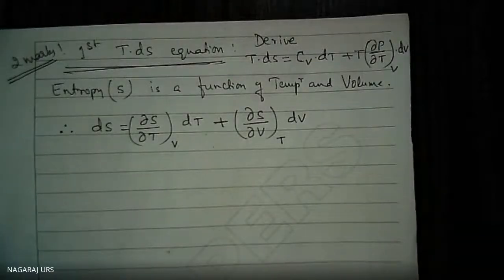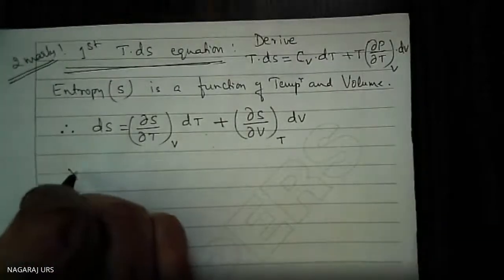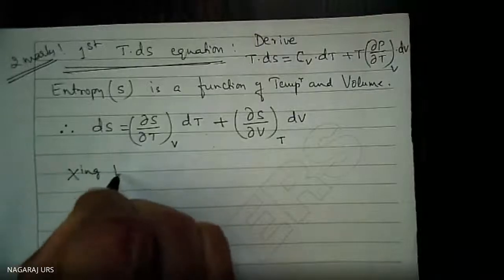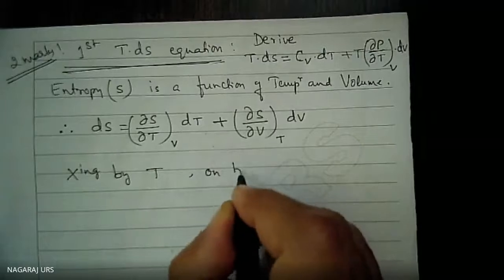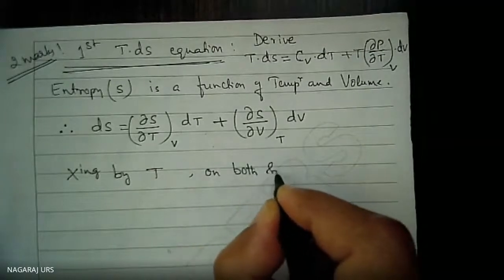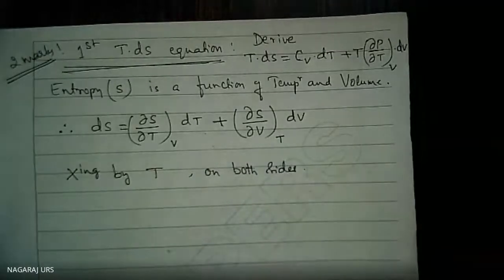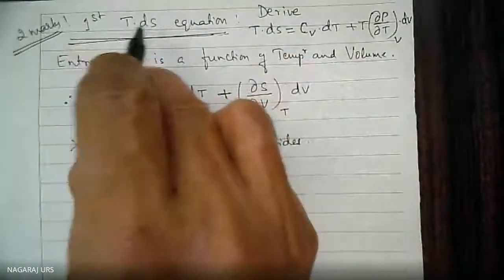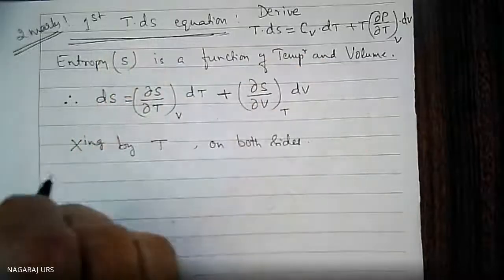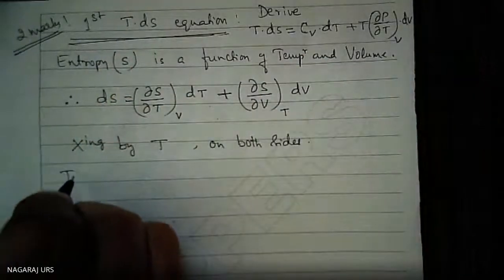Right, multiplying by T on both the sides. Because I want to get TdS, which is the TdS equation, I am supposed to get T into dS here.